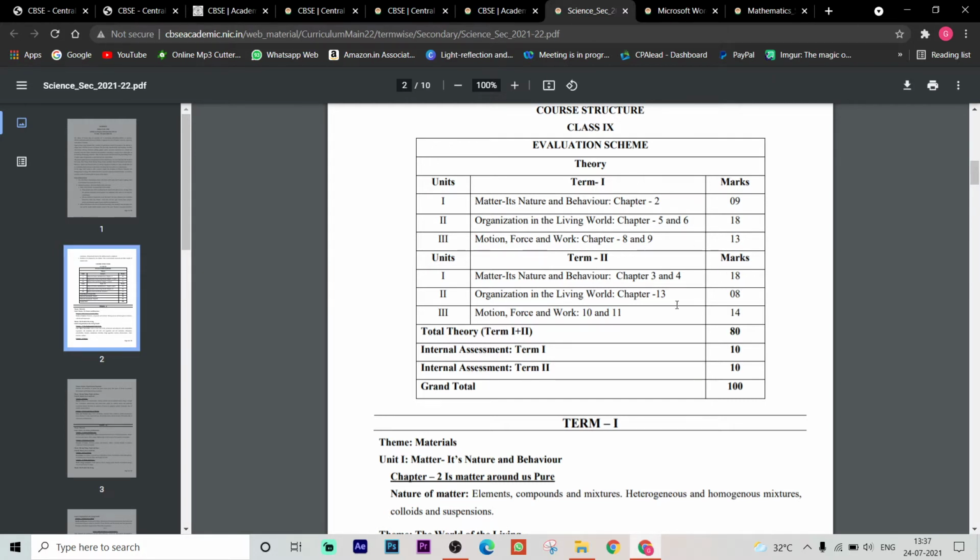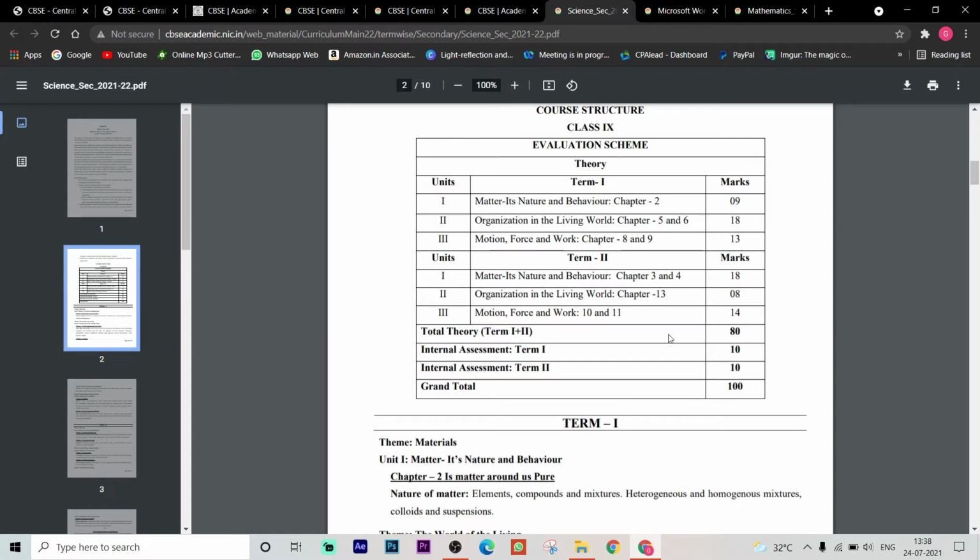Okay, and term 2 is matter, its nature and behavior, chapters 3 and 4, that is atoms and molecules, structure of atom, which is for 18 marks. Organization in the living world, chapter 13, for 8 marks. Motion, force and work, 10th and 11th chapters, that is for 14 marks. So these 3 topics are included for term 1 and term 2 also. Here chapters 8, 9 are included in the first term for physics, 13 marks, and in the second term it is for 14 marks.